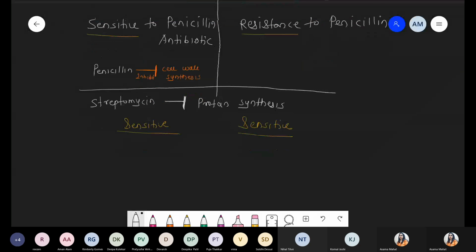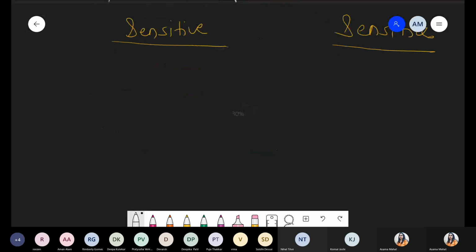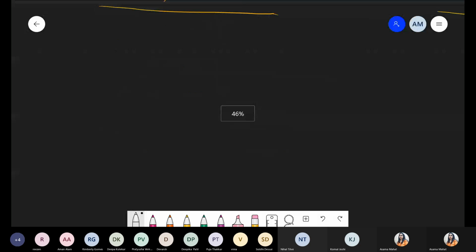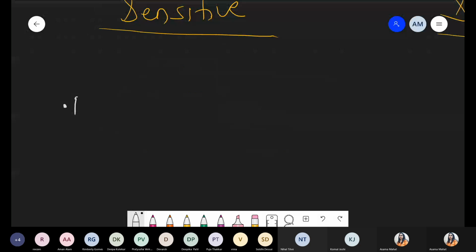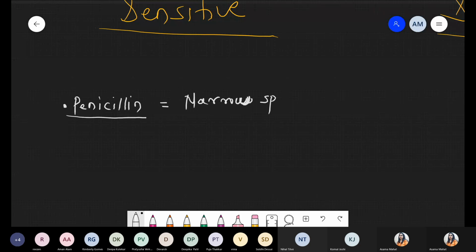Okay. So on the basis of that, we are talking about antibiotics. First we take penicillin. The world's first antibiotic, which is obtained from the fungus. Penicillin is an example of a narrow spectrum antibiotic.